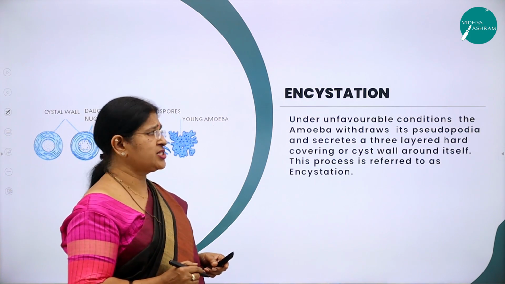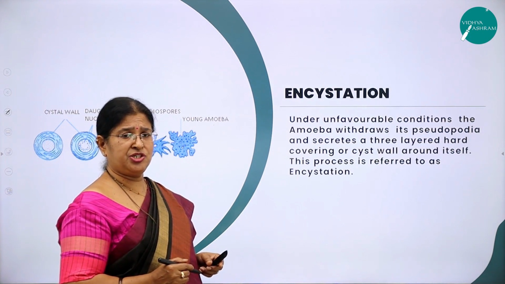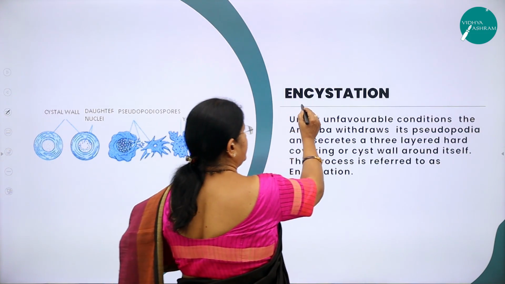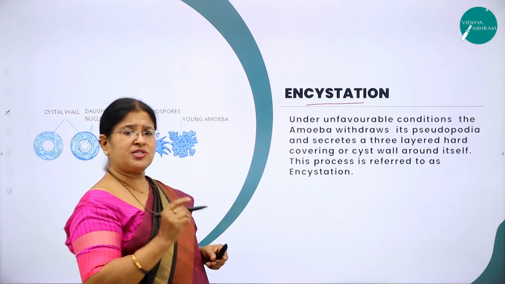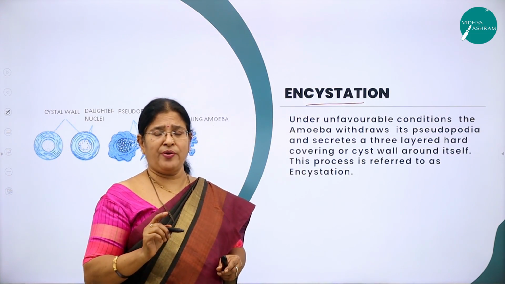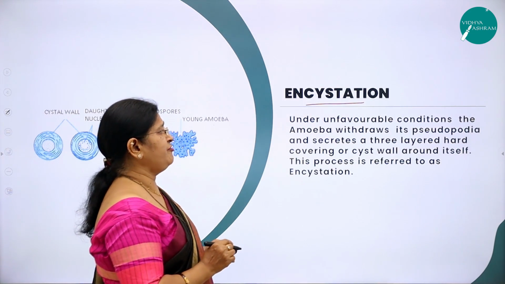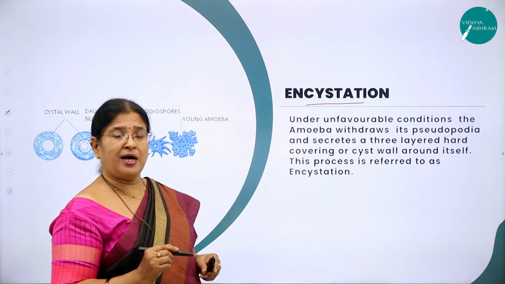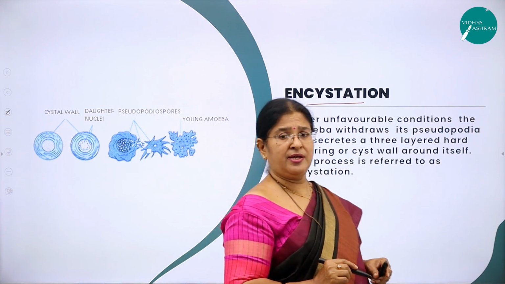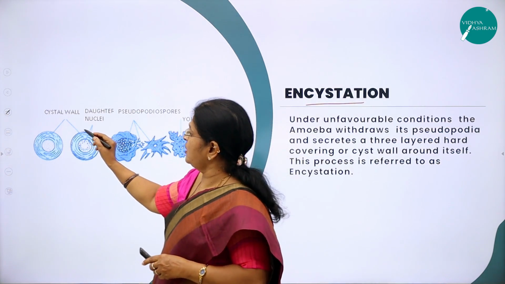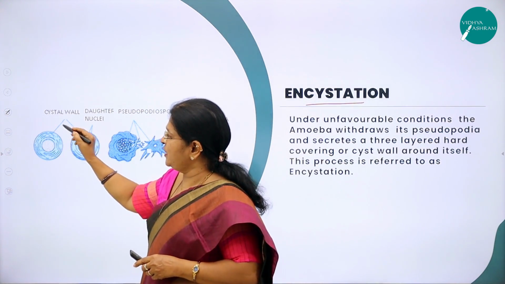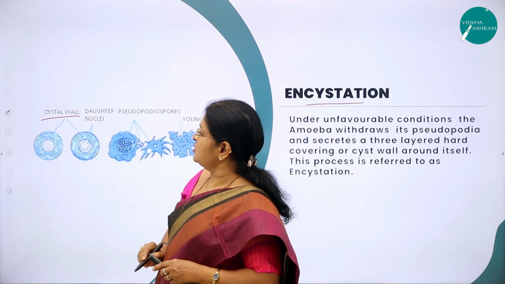Moving on, the next method of asexual reproduction is called encystation. This was the question which was asked in March 2020 paper, children. What is encystation? Under unfavorable climatic condition, the amoeba withdraws its pseudopodia and secretes a three-walled layer. And this three-walled layer is called as what? Cyst wall.